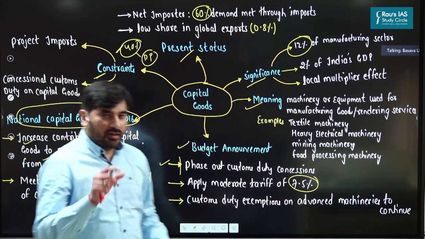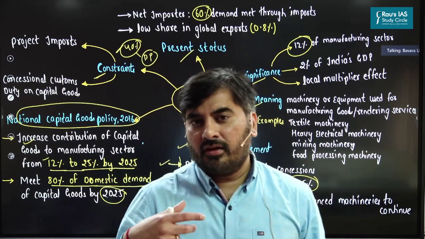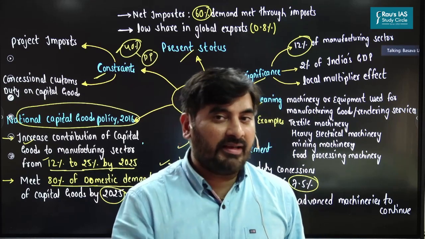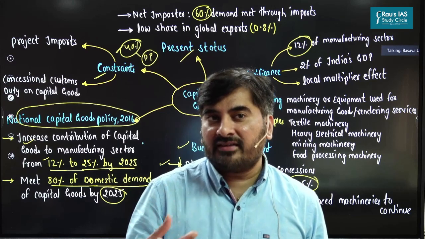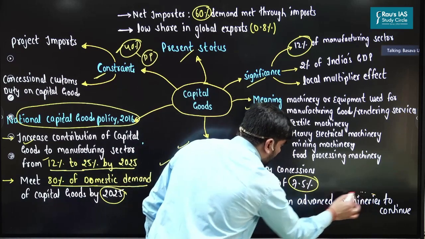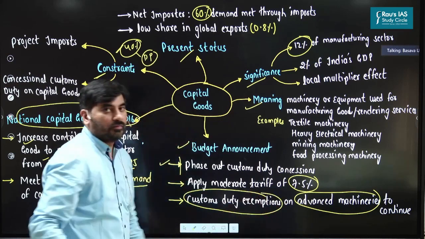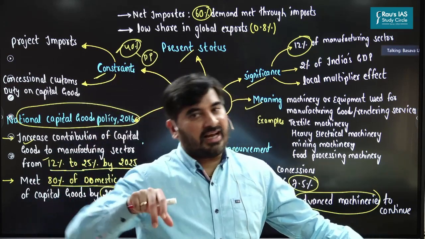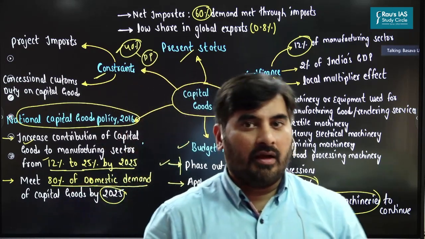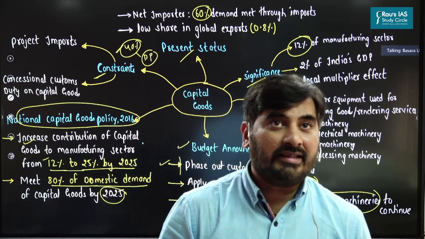Apart from that, even today, there are certain advanced capital goods which we do not have the expertise to manufacture, or even if we have the expertise, probably the efficiency with which we can manufacture these capital goods is very poor. So for all such advanced machinery, the government has said customs duty exemptions will continue. So we are going to identify the capital goods which can be manufactured in India. For all such capital goods, we are going to increase the customs duty to 7.5%. For advanced machinery, we'll continue with the customs duty exemptions. Are we clear on this? Yes?